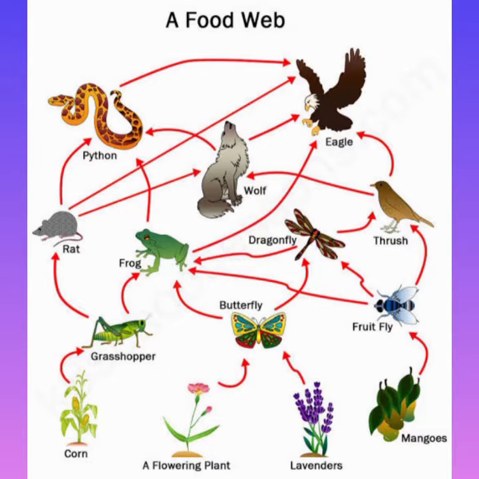Next you can see lavender. Lavender will be eaten by butterfly. Butterfly will be eaten by the dragonfly, and dragonfly will be eaten by the small bird, and small bird will be eaten by the eagle. In the next food chain you can see mangoes can be eaten by the small fruit fly, that can be eaten by the bird, and bird can be eaten by the eagle. So this is a web-like structure you can see here. When the food chains of different organisms are interconnected, that is called a food web.